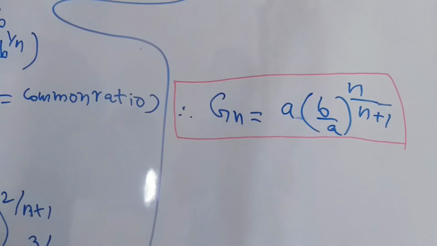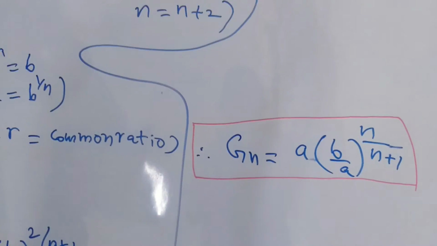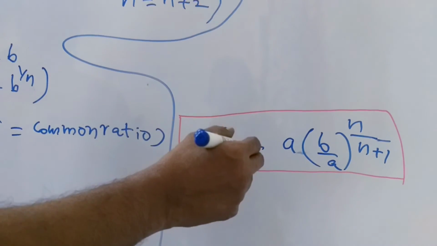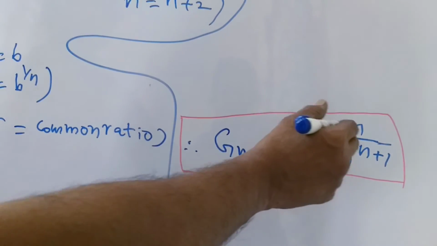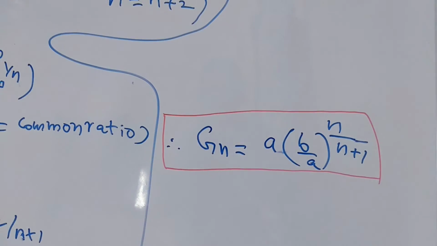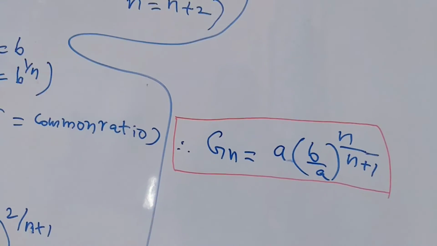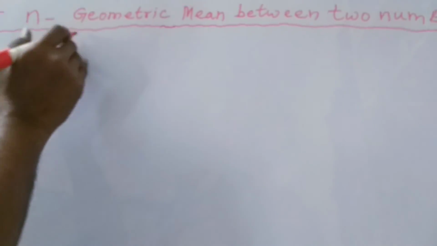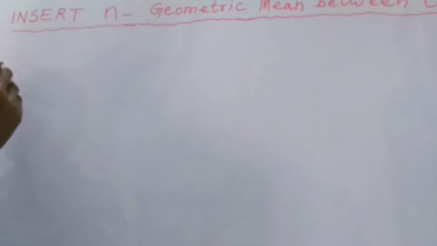To insert n geometric means between two numbers, Gn is equal to a of (b by a) whole to the power of n by n plus 1. Now, based on this, we are going to do a problem.